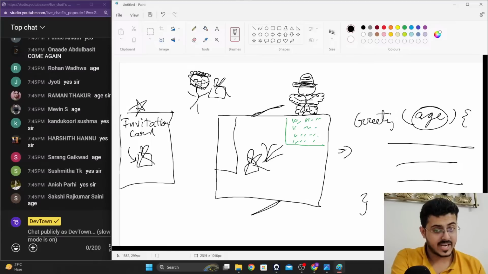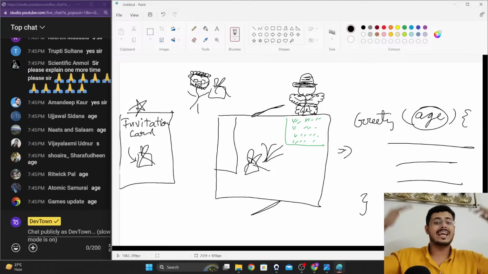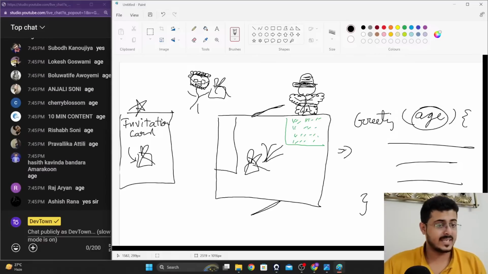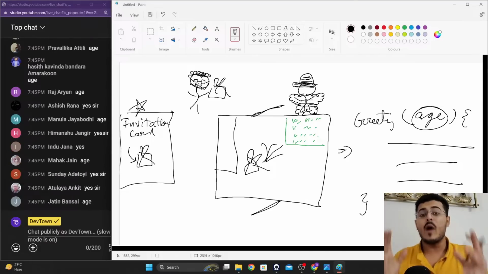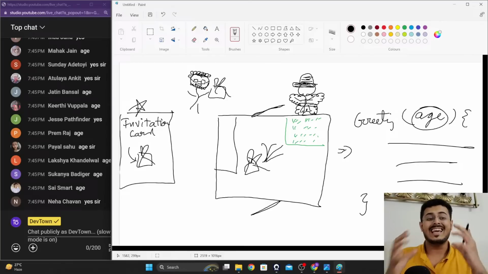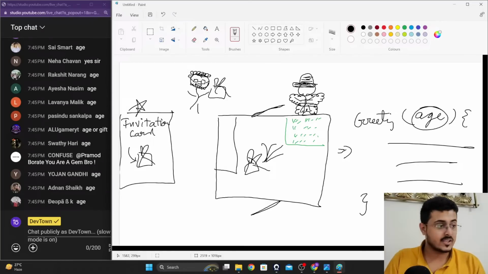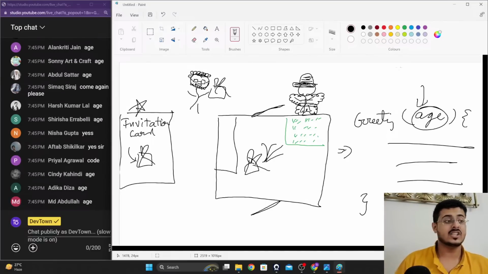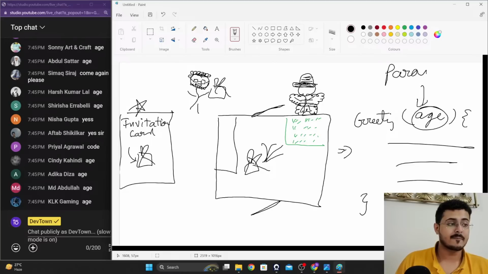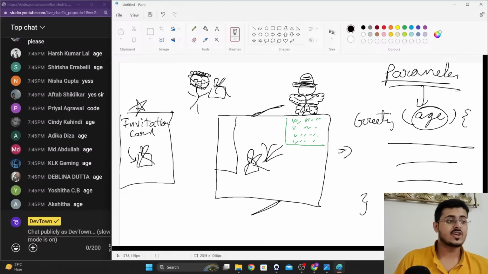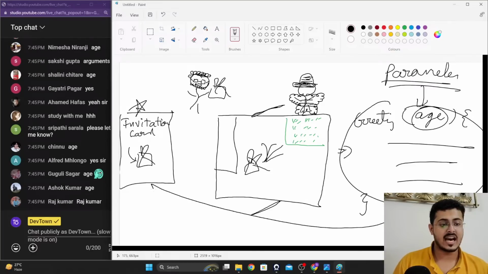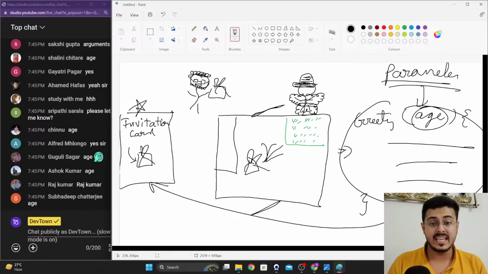Age is the gift right over here, guys. Whenever anybody else wants to join the party, if anybody else wants to use this particular function itself, they have to provide a gift. They have to provide the age to be able to use this function. And the technical term for this particular gift inside of functions is called a parameter, guys. Right over here, this is basically the invitation card.